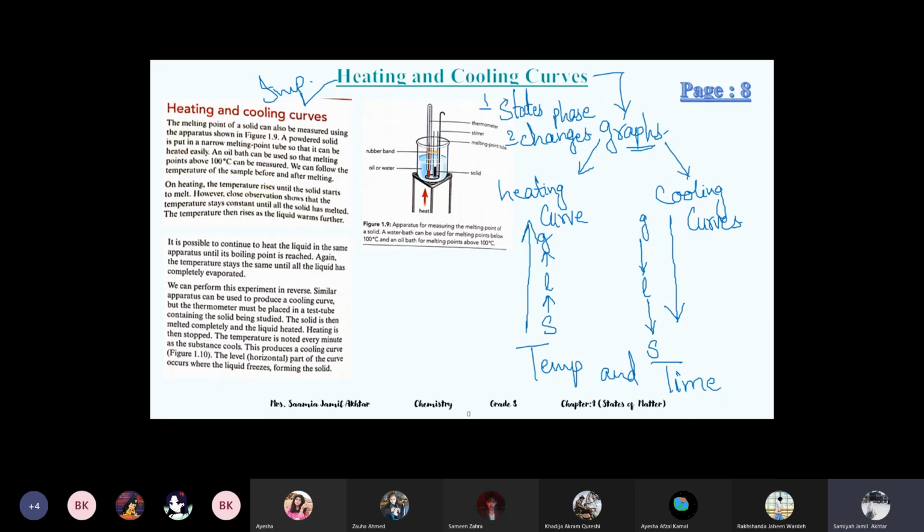Did you get it? Yes. We will plot graphs.